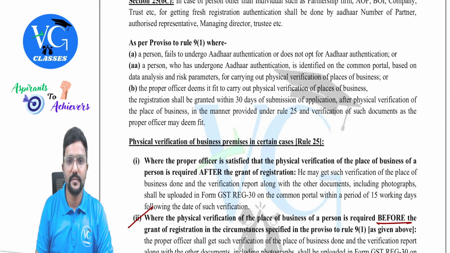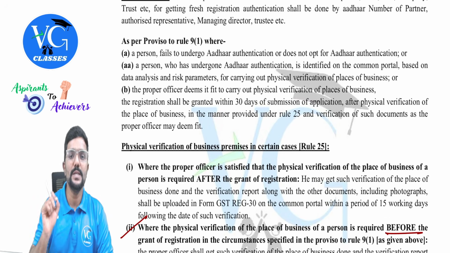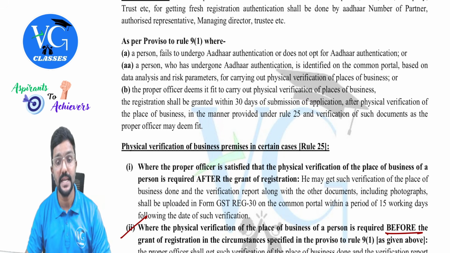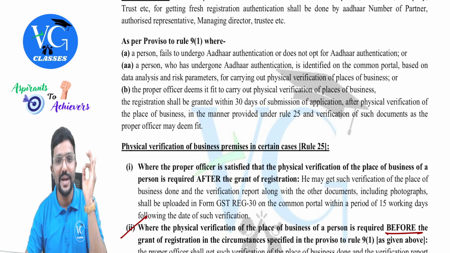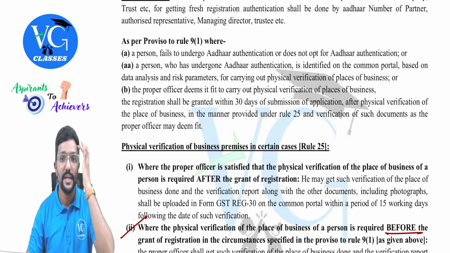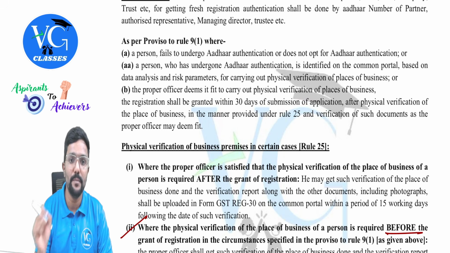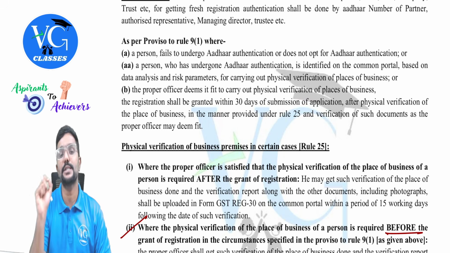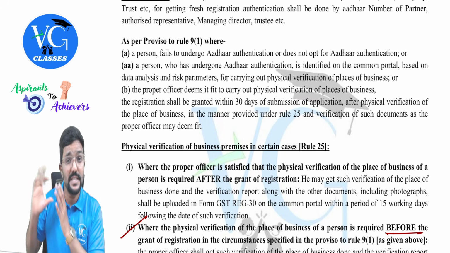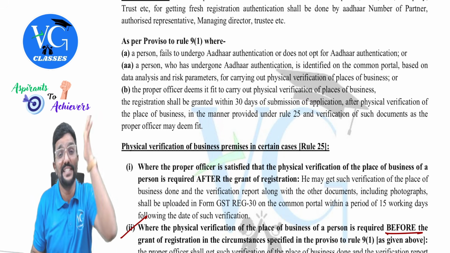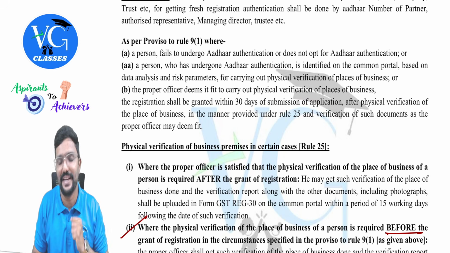A person who has undergone other authentication is identified on the common portal, based on the data analysis and risk parameters, as fit to carry out physical verification of places of business. This is important, please be attentive. It means we call it a high risk applicant. So the system has identified that the applicant is a high risk applicant.